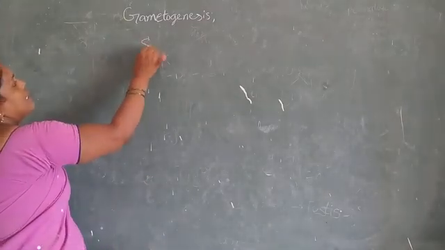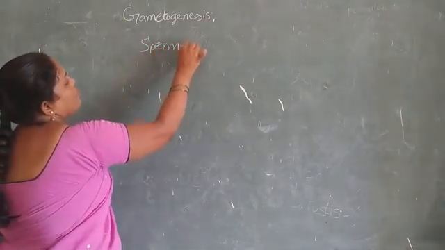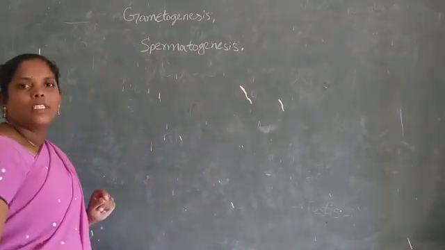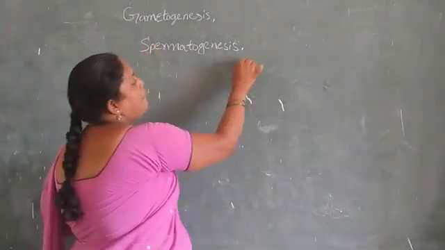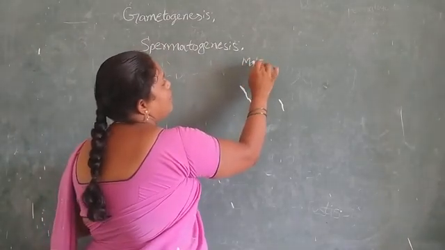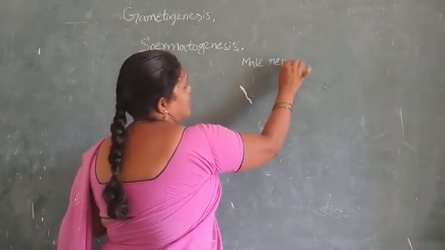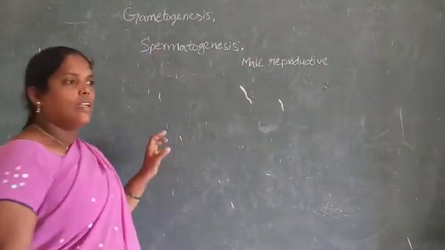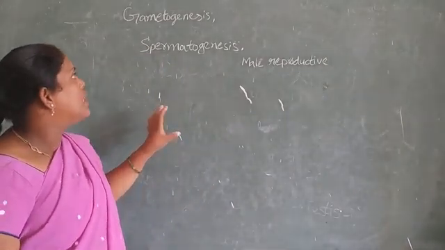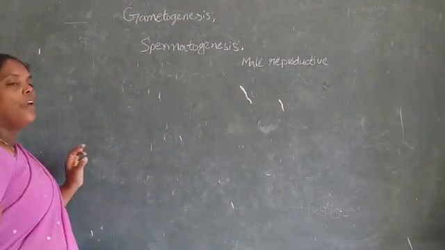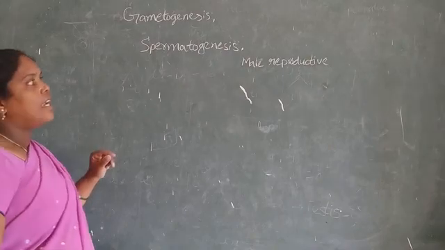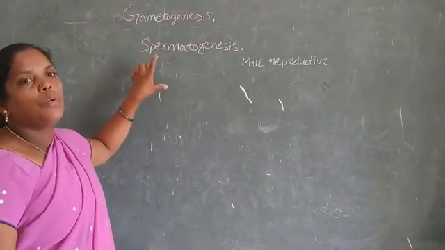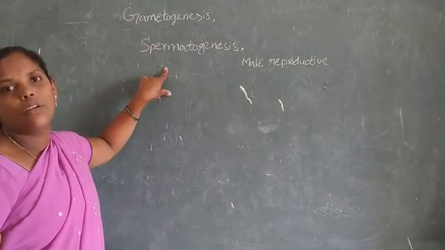Spermatogenesis takes place in the male reproductive organ, the testes. In the immature testes, the formation of spermatogonium and their development into sperms is called spermatogenesis.